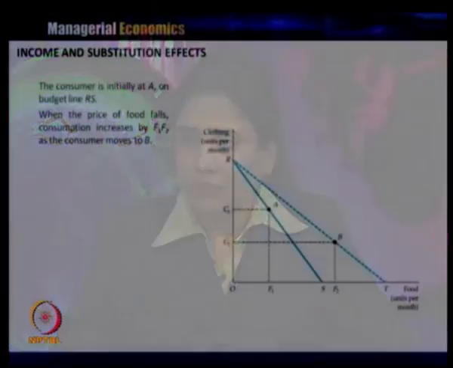One, the consumer buys more of the goods where the price has gone down and less of those goods which have become expensive. Now, we will analyze the change in the price and see that the price effect is equal to the substitution effect plus the income effect.